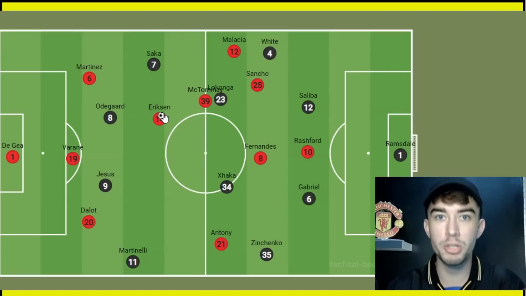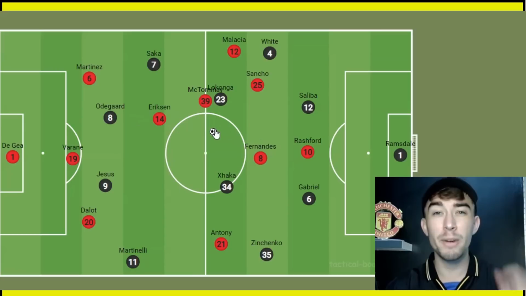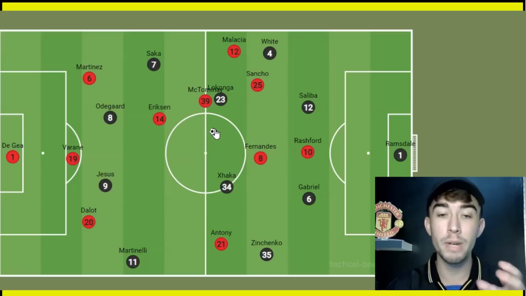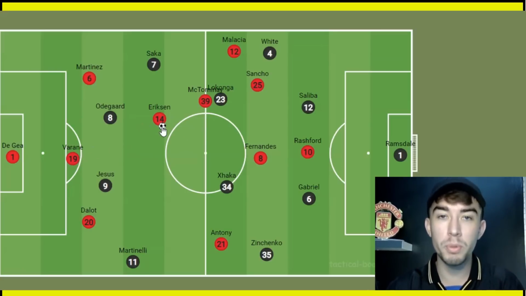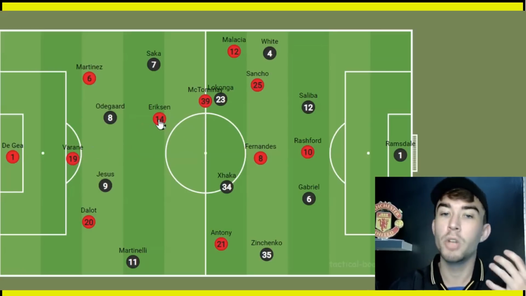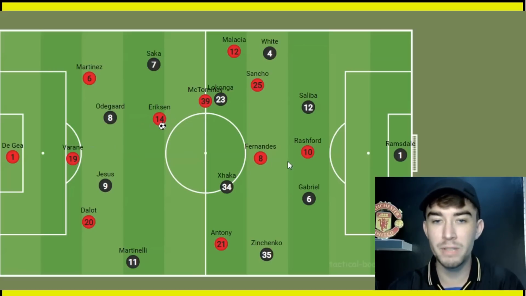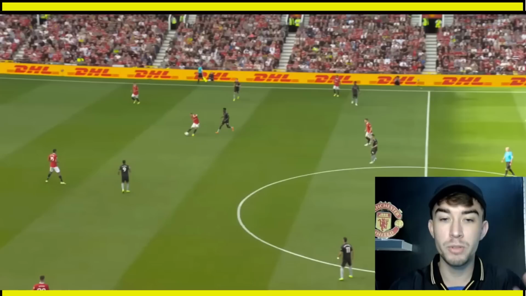Not with Christian Eriksen. Christian Eriksen is always looking for this killer pass forward between the lines. And Eriksen's progressive passing in this game was absolutely incredible. And he had a really good game. Initially, he was making himself available for the pass, but then on the ball, his quality of passing, no other United player has the quality of progressive passing that this player does. And we'll see it for the first goal.